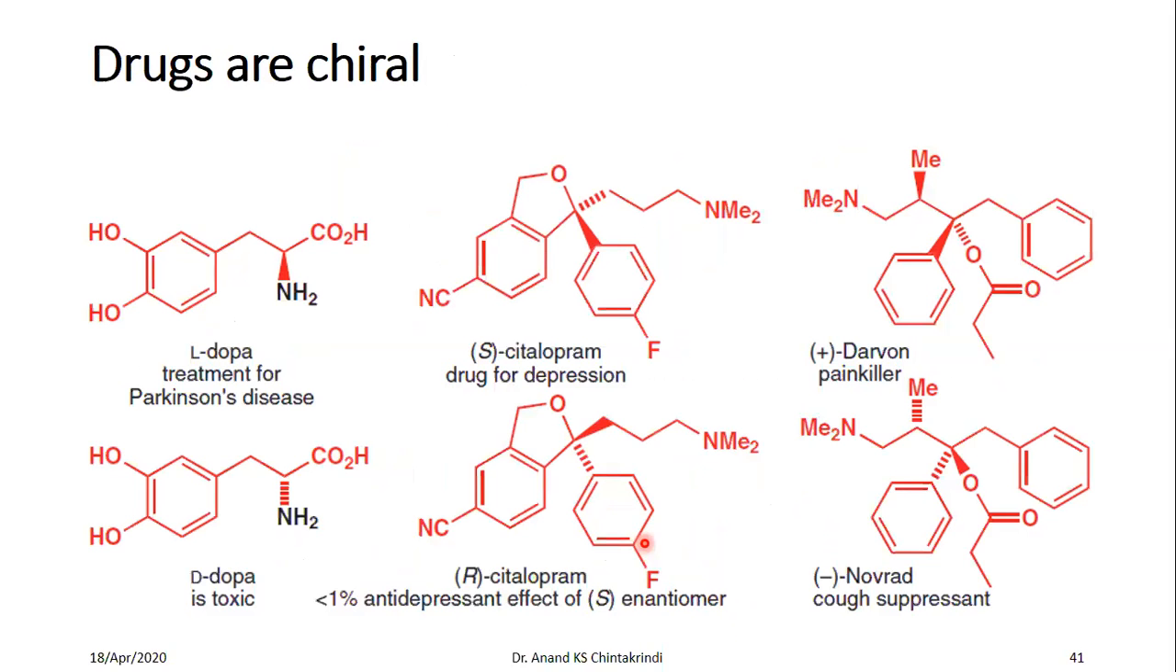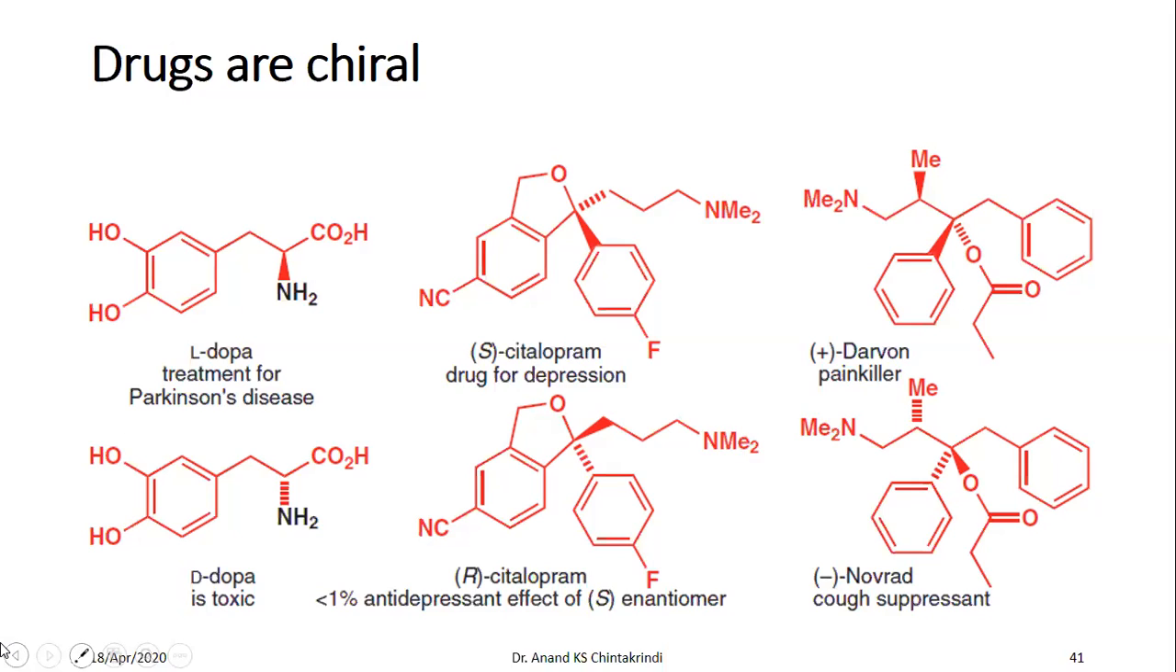Now, not only is nature asymmetric, the drugs which we take to treat our diseases or disorders are also chiral. For example, levodopa, the levorotatory form of dopamine, is used for treatment of Parkinson's disease, whereas its enantiomer, the dextro D-dopa, is toxic.